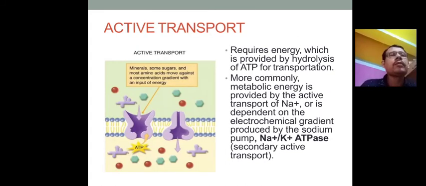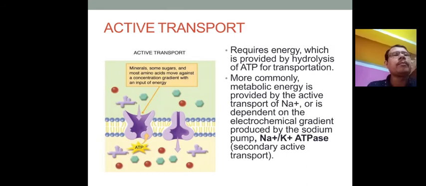Active transport requires energy. It is quite different from any other transport system, and requires energy which is provided by the hydrolysis of ATP for the transportation. So in that case, it is the process by which energy will be required. Other processes do not require any energy. That is the difference between the other processes and the active transport process.